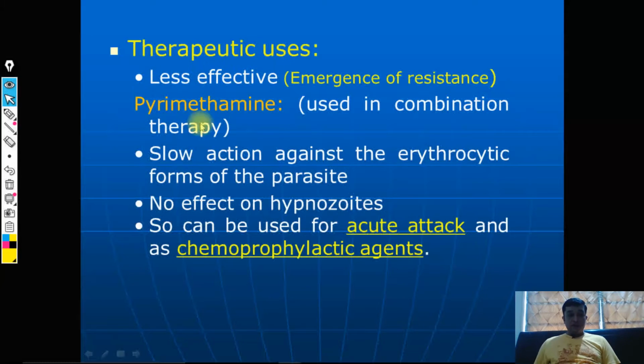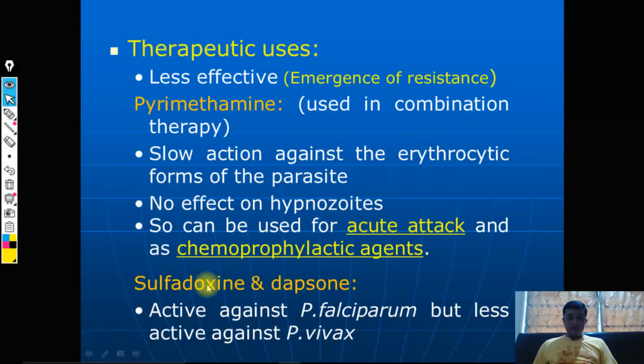This is all about the use. Yes, I forgot to mention, gametocidal activity is there, moderate activity is there, right. As I have mentioned here, there is action against all stages of the erythrocytic form. So moderate activity against the gametocyte also is observed. Only the sleeping forms, that is hypnozoites, the exoerythrocytic phase, it does not have action against. Fine.